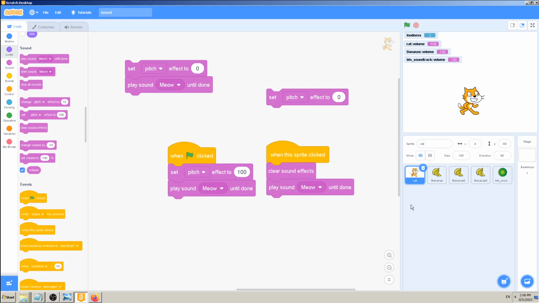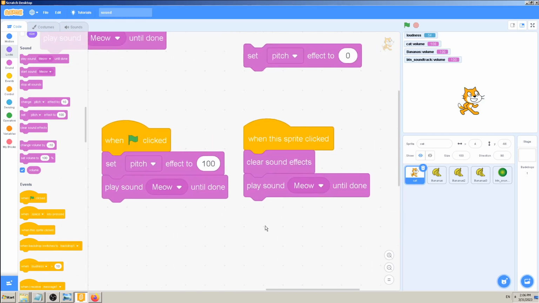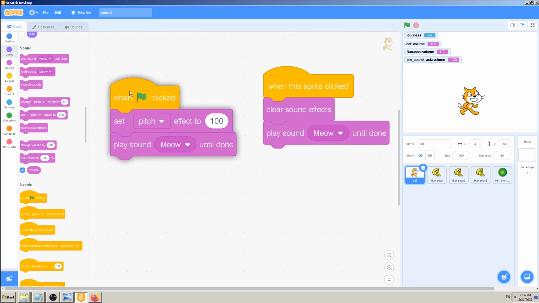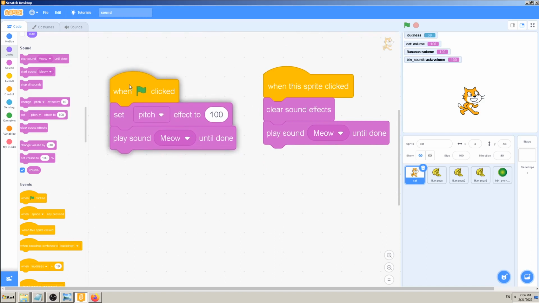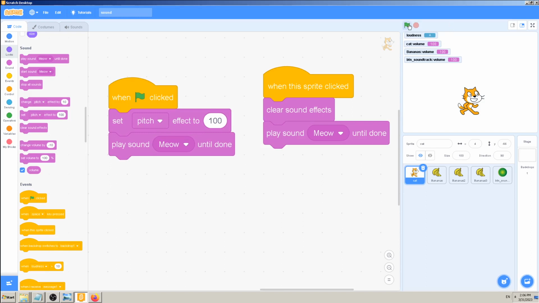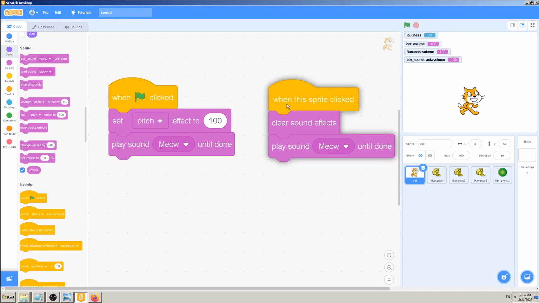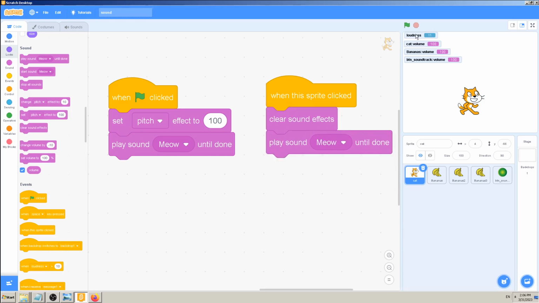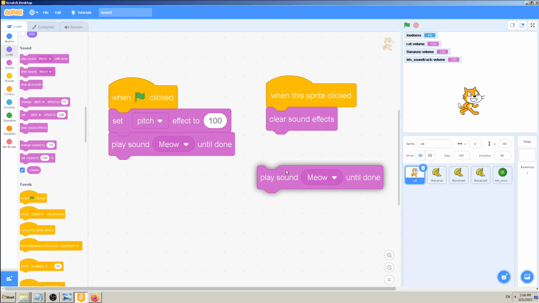So what we have done here is that we first changed the effect to pitch effect 100, and then played the sound. But then I have added, after that, clear sound effects, and then play the sound without sound effect.